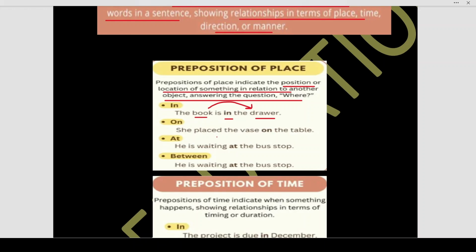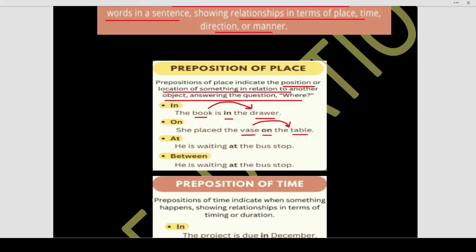Next is on. She placed the vase on the table. First, identify the two objects over here which we have to discuss because we know preposition links two things. It will link a noun or a pronoun or a phrase. So, she placed the vase on the table. So, this is a discussion between the vase and the table with respect to the place. The place is the table, object is the vase.